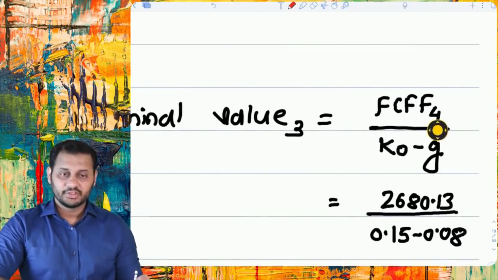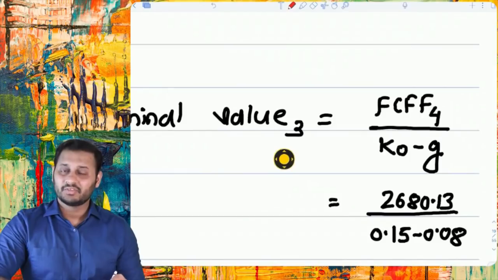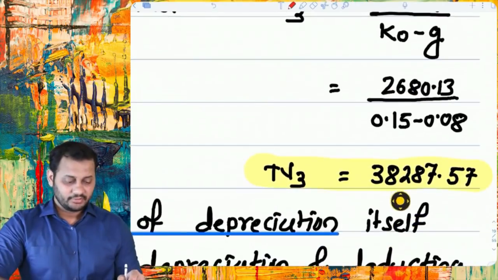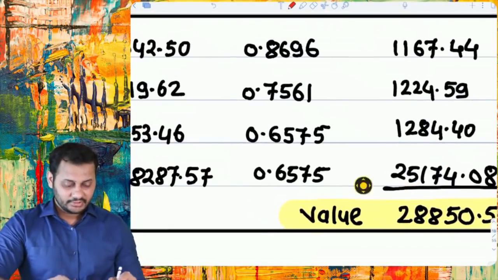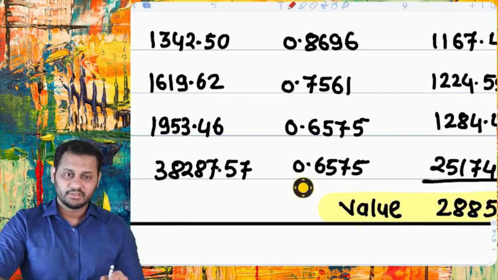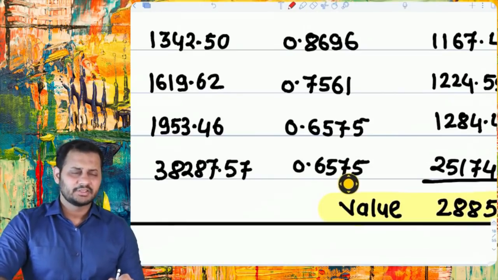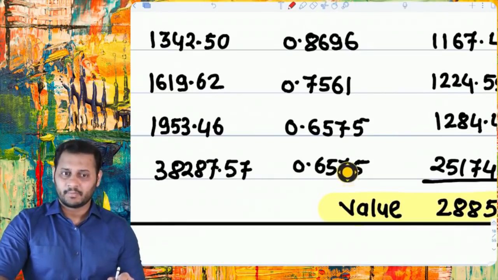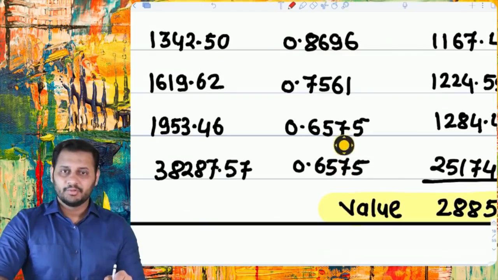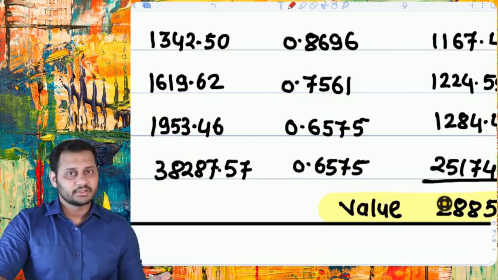Growth is included in this because we are taking the 4th year figure and calculating the value at the end of the 3rd year. That means the growth is already included. 3 plus growth will give you the 4th year. So this way we calculated the terminal value, and then we took this terminal value, 38,287, and discounted it with the 3rd year's present value factor. Please remember these two factors will be the same because these two cash flows are at the end of the third year, and then we arrived at this value. Simple.